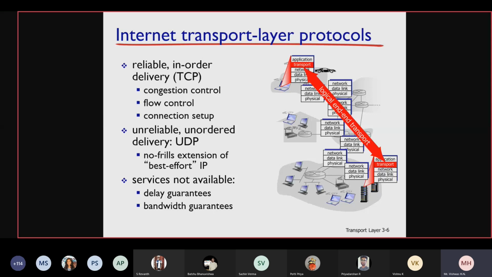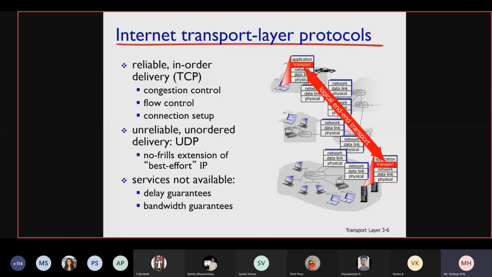That receiver is not ready to receive. You might have an initial connection establishment, but even after the connection establishment and even after transmitting many packets, there might be a scenario where the receiver is very busy with other systems, receiving data. In that case, the receiver will inform you to slow down the transmission, even though there is no congestion at all in the intermediate network. Still, the receiver might be busy. Is that clear? So that is basically the flow control mechanism.